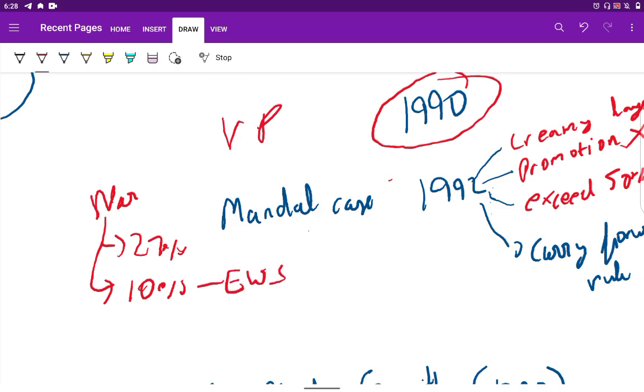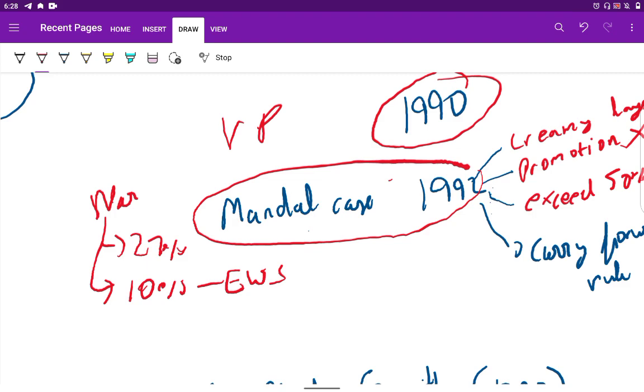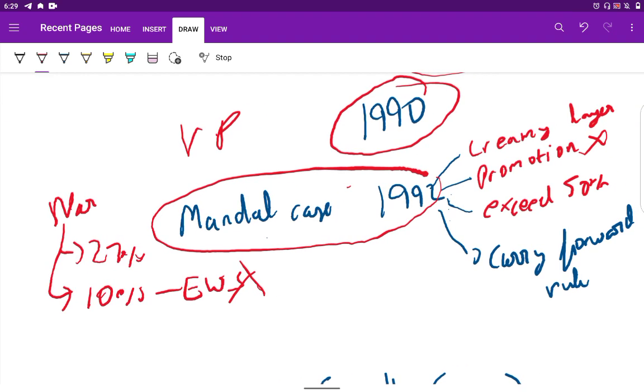But during the Mandal case of 1992, Indra Sawhney versus Union of India, the Supreme Court struck down this second provision and said that 27 percent reservation being retained is justified for the OBCs.